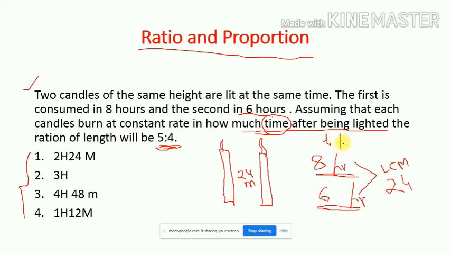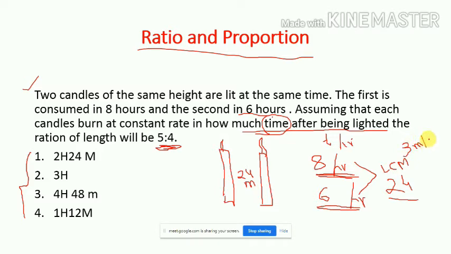So the candle length is 24 meters and it is burnt within 8 hours, so what will be the rate of burning for the first candle? 3 meters per hour.